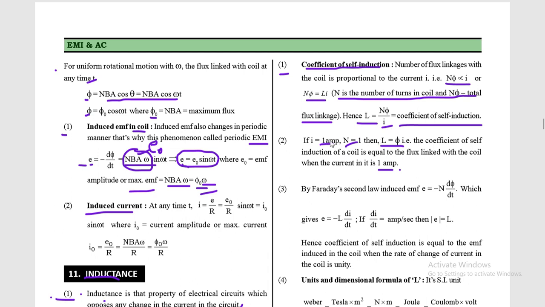So if I is equal to 1 ampere and N is equal to 1, then L is equal to phi. That is, the coefficient of self-induction of a coil is equal to the flux linked with the coil when the current in it is 1 ampere.